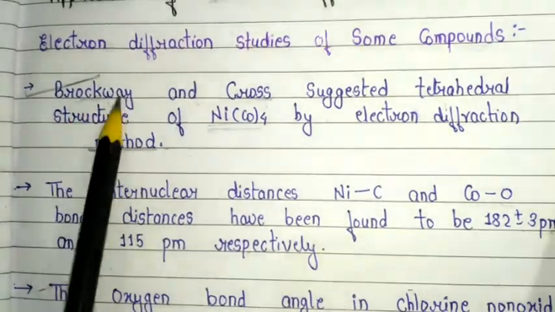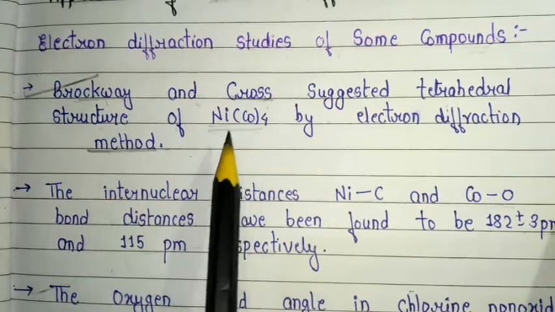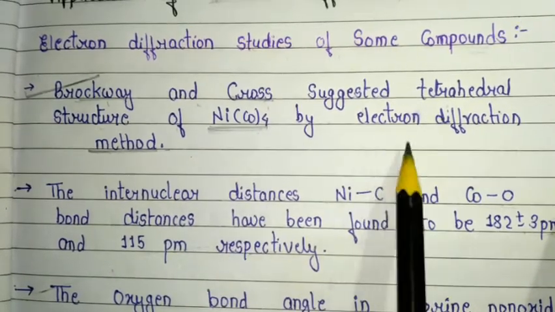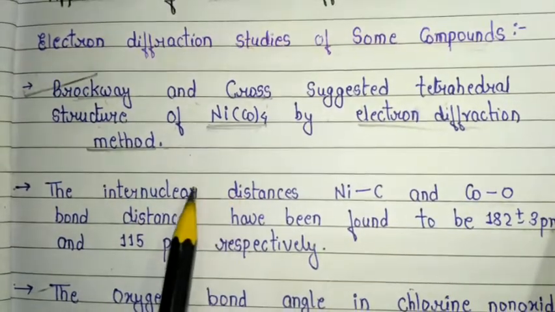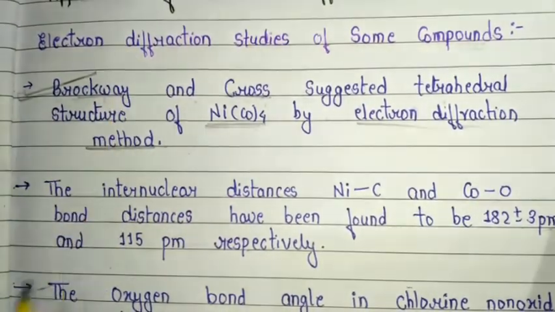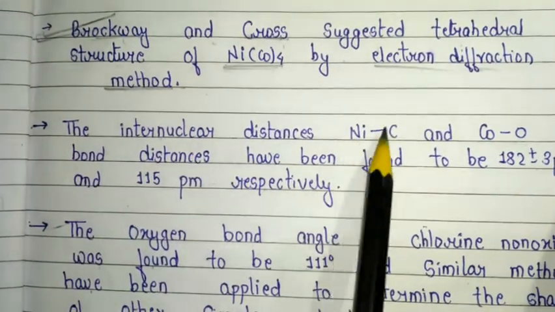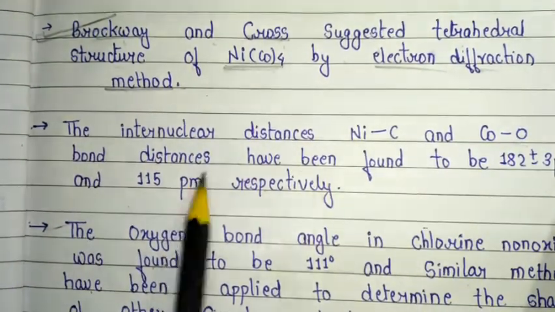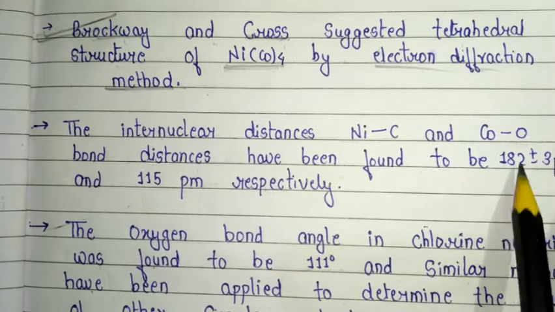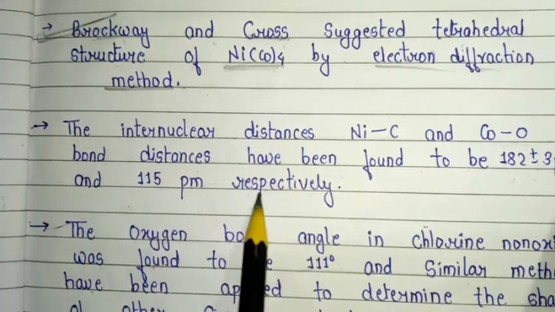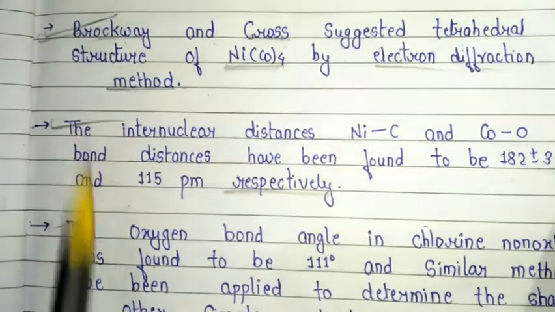So Brockway and Cross, two famous chemists, suggested the tetrahedral structure of nickel carbonyl using electron diffraction. The second important application: the internuclear distances Ni-C and C-O have been found to be 182 plus minus 3 picometer and 115 picometer respectively.